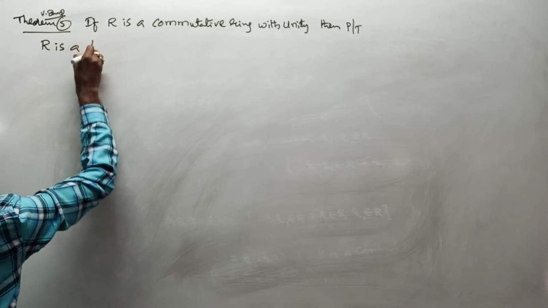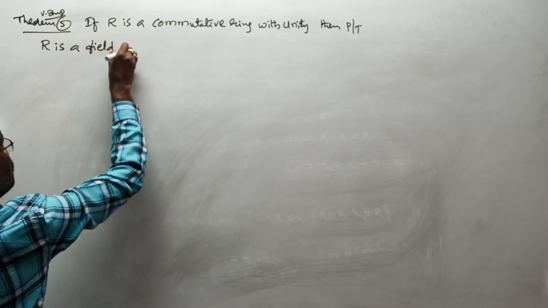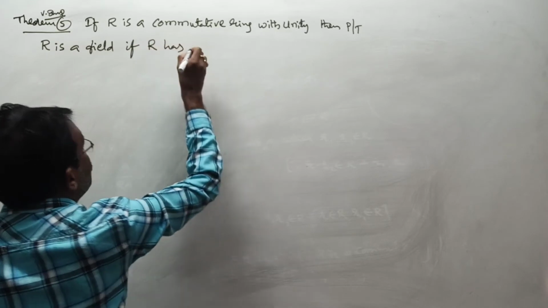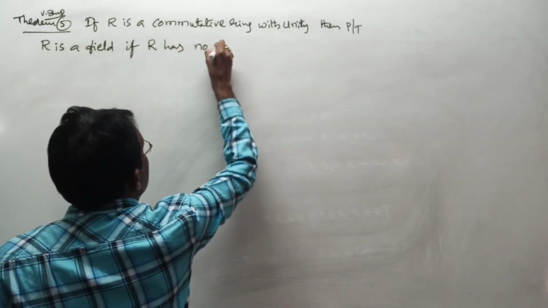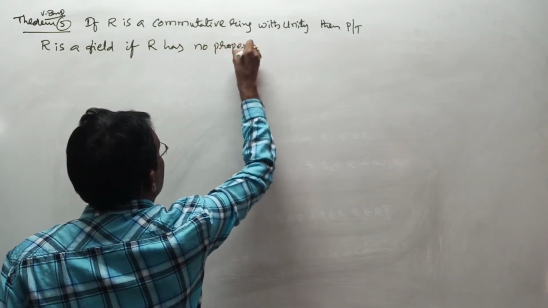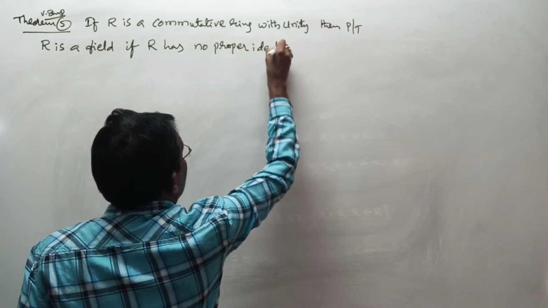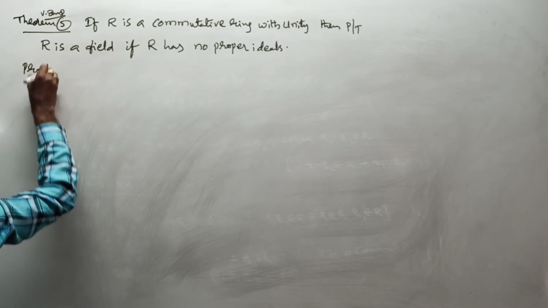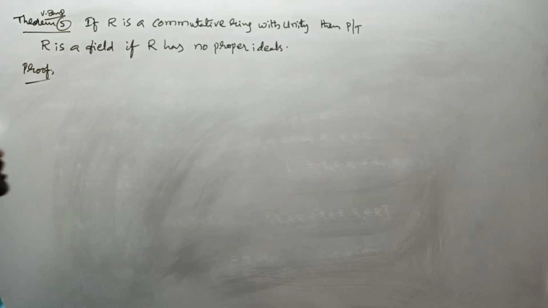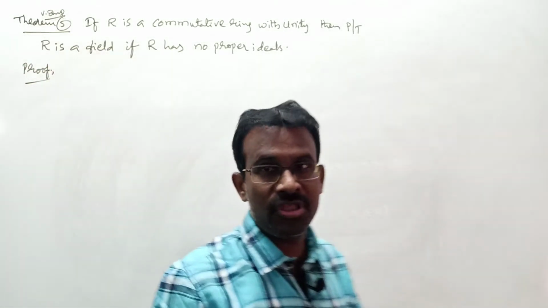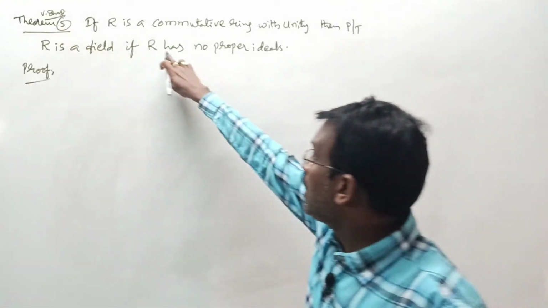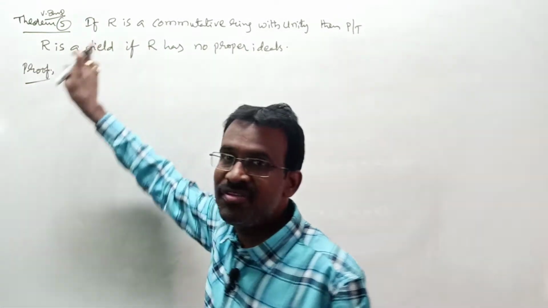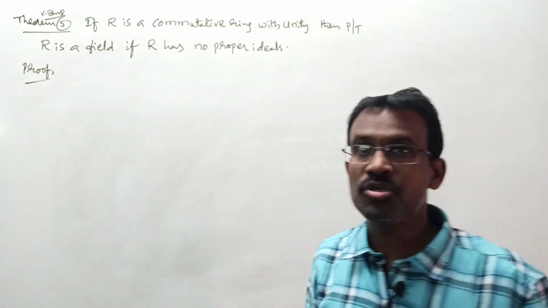R is a field if R has no proper ideals. Once again I am repeating the statement. If R is a commutative ring with unity and if R has no proper ideals, then you have to show that R is a field. Meaning of the statement understood or not?